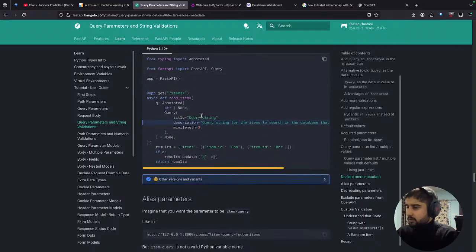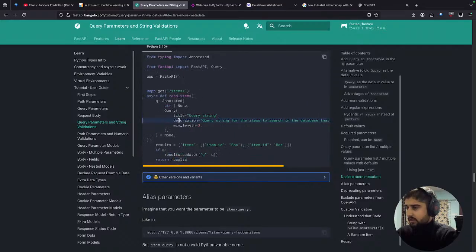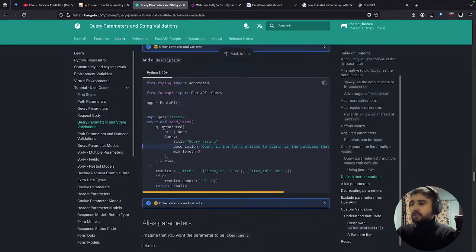The description equals query string for the items. Okay, you can even write the description. That's great.